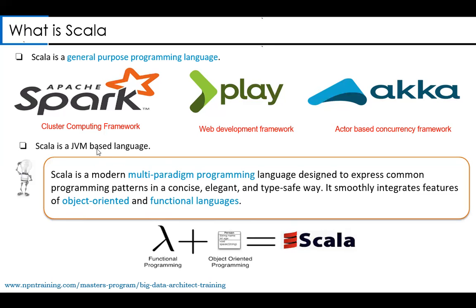Another biggest trademark of Scala is that it is also a JVM based language. All the performance boost of Java, for example, we use Java as a JVM based language. So JVM provides a lot of performance boosting. Anything that sits on top of JVM gets a lot of performance. So Scala is also a JVM based language. You have to remember this.